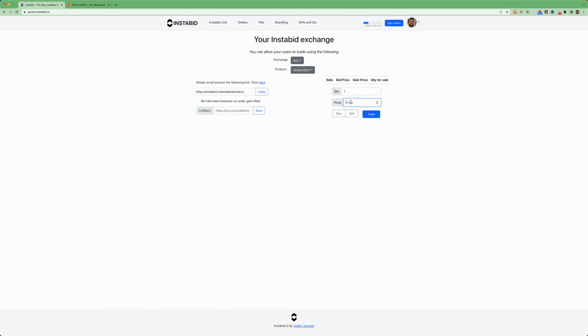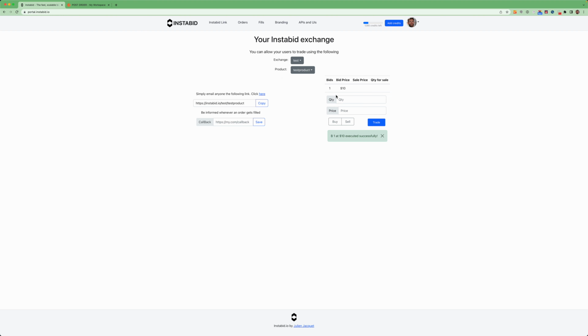I place one bid at a price of $10 on this test product. Hit trade, and instantaneously it appears. If somebody different was to put another bid for 2 at $10, then the system would automatically sum the bids to show 3 at $10. This works similarly on the other side. If someone puts a bid for 4 units at $11, they will appear here.